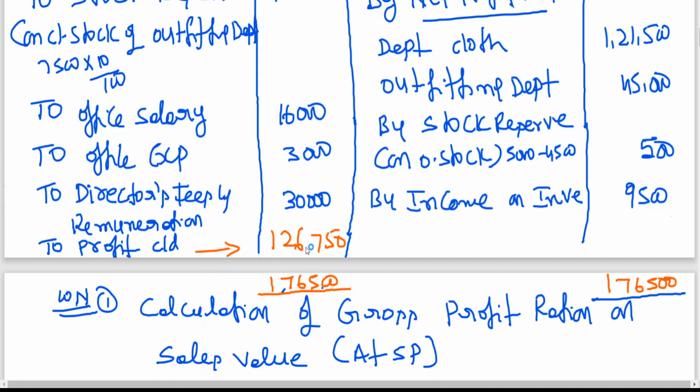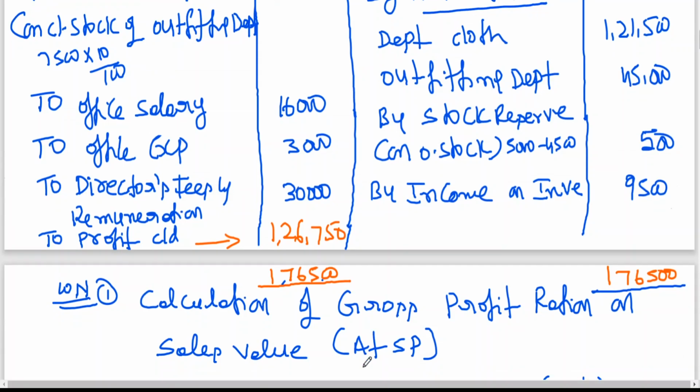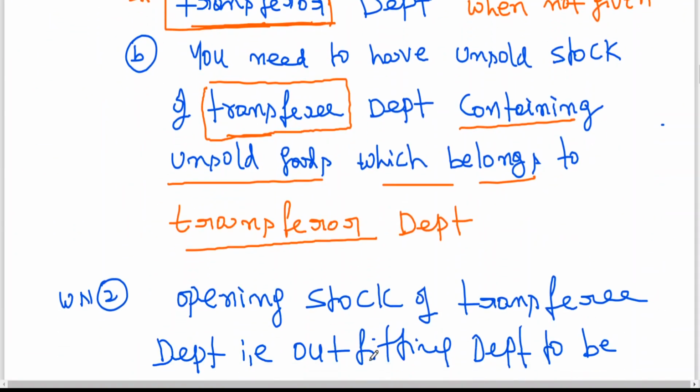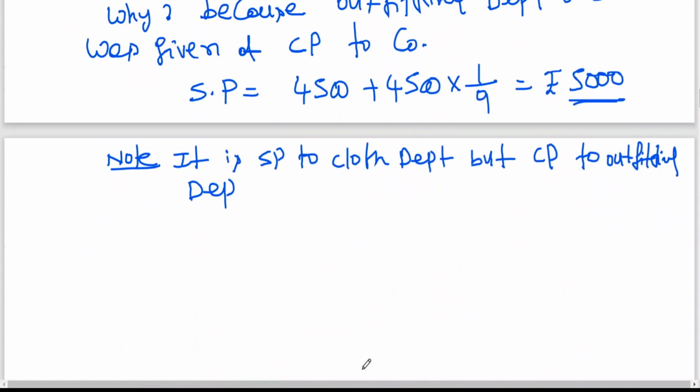This is how you should prepare your general P&L account. So today you have learned how to calculate unrealized profit. Today's discussion is very important.